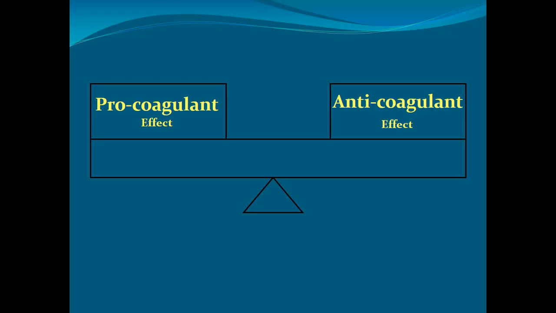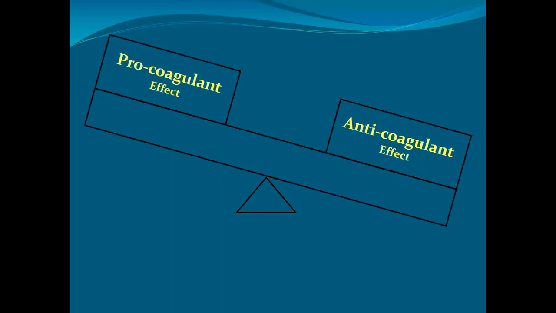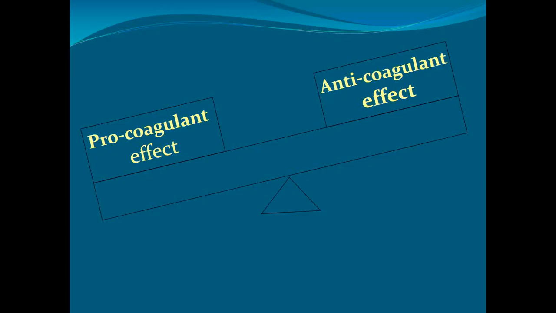There is a close balance between the anticoagulant and procoagulant that allows the blood to circulate in the closed circulatory system. Whenever there is a disbalance, meaning there is a deficiency of procoagulant factors, this leads to bleeding disorders, while a deficiency of an anticoagulant factor leads to thrombosis formation.